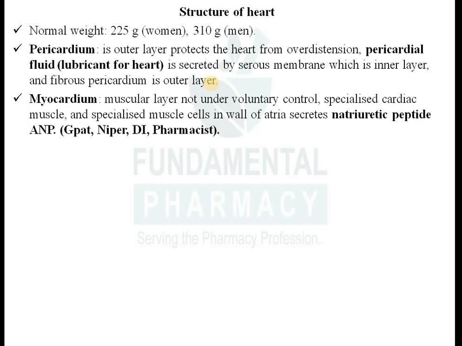It is not under the control of your brain, but the brain can influence the myocardium. It listens to no one and runs on its own, but it can be influenced, like a person who listens to no one but can be influenced indirectly. So the myocardium is not under voluntary control, it is involuntary muscle with some autonomy, and it shows spontaneous contraction and relaxation.